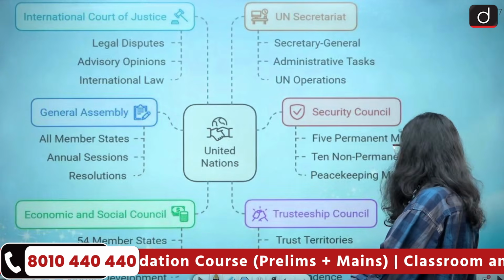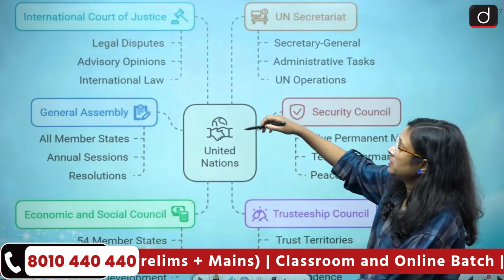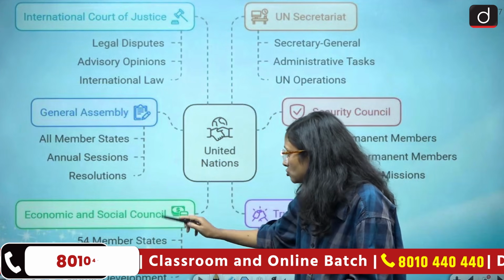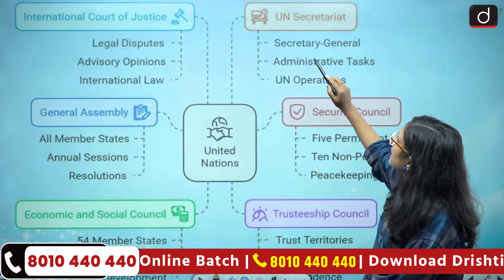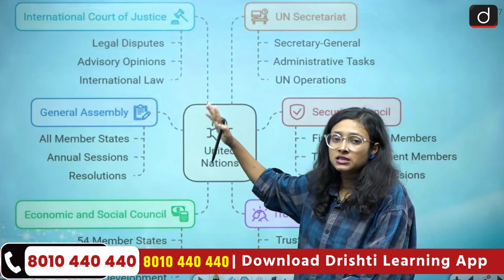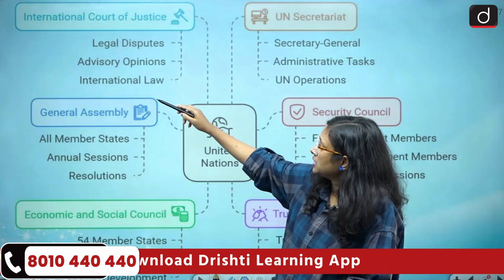So here we'll come to the different organs of the United Nations. We have the International Court of Justice, the General Assembly, the Economic and Social Council, the Trusteeship Council, the Security Council, and the UN Secretariat. And here they have briefly discussed the work also: legal disputes, advisory opinions, and international law.